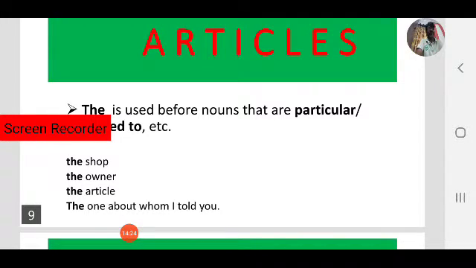The one means a specific, a particular person. These are examples: the one about whom I told you. Here I am referring to the person, so that's why I used the. The one means I already mentioned some person, and now I am referring to him again. That's why I use the one. It is a specific person.